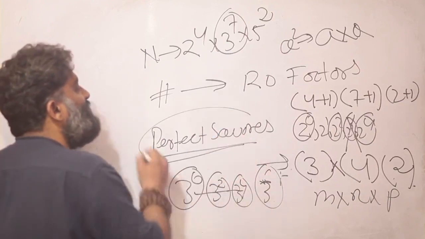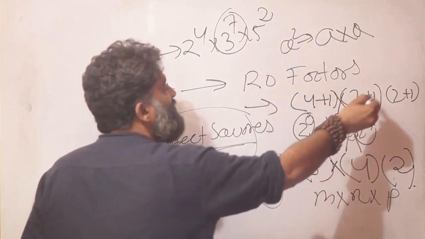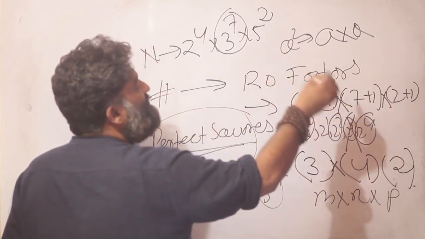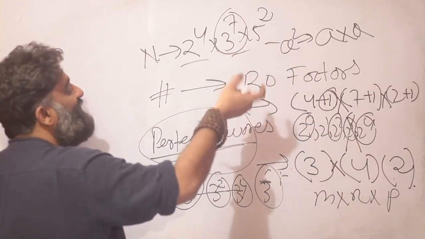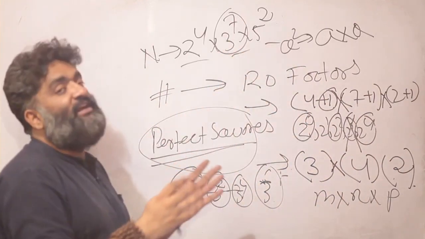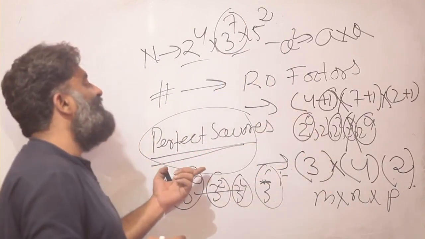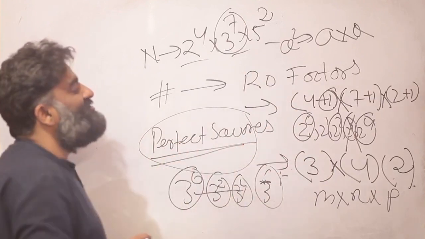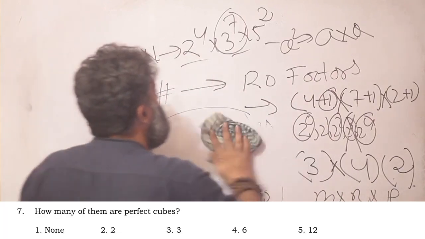So the same logic, we have the fundamental idea, and it should be clear why we are adding plus 1, why we are multiplying, because a factor is going to be made up of these ingredients. In how many ways can I arrange them or put together was the question. Once you grasp that logic, it's going to be very easy. If the question is perfect square, it was very easy. And now if I change the question to perfect cube, which is the next part, there's not going to be too much of a problem.